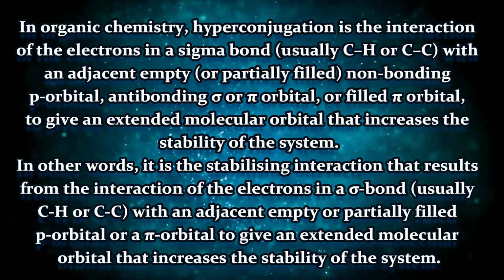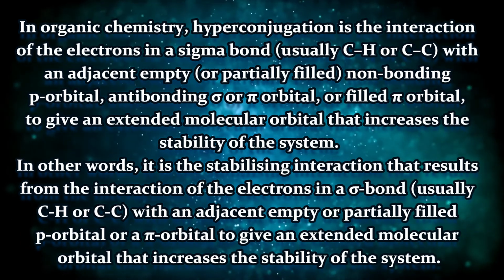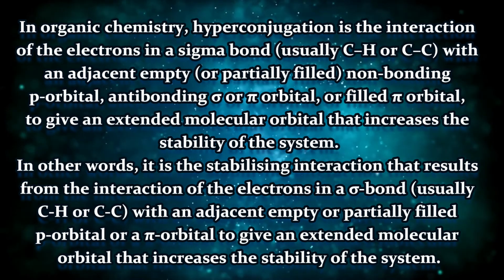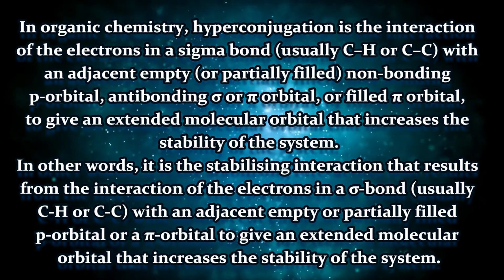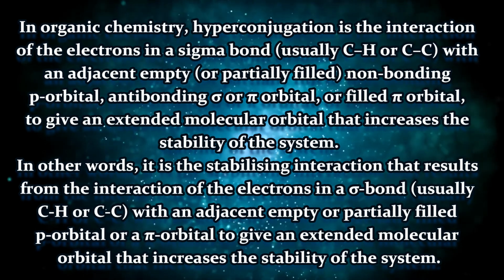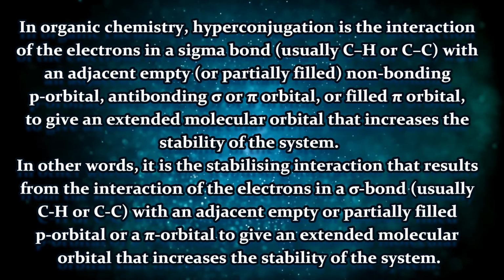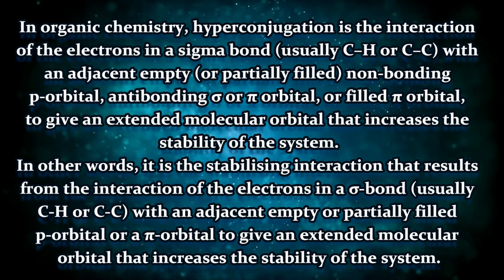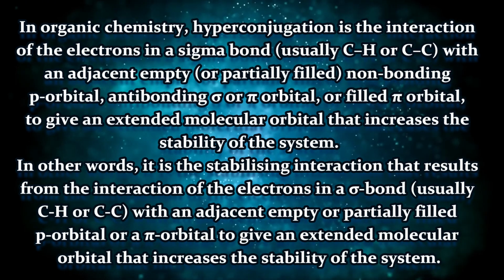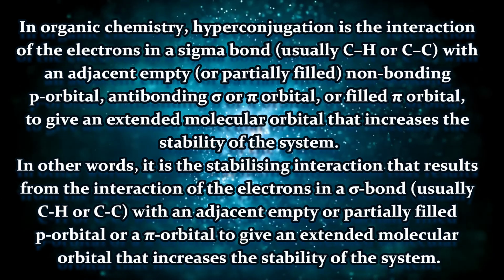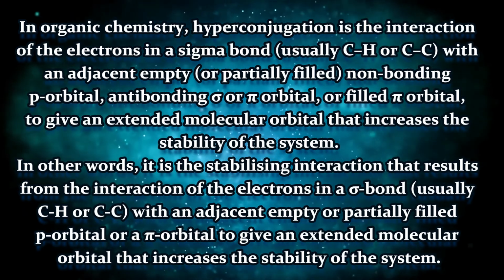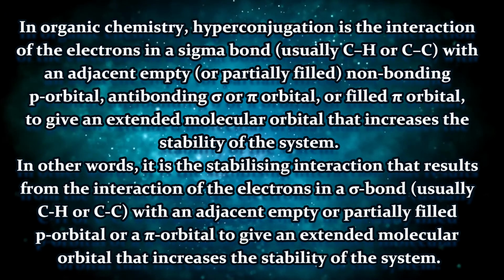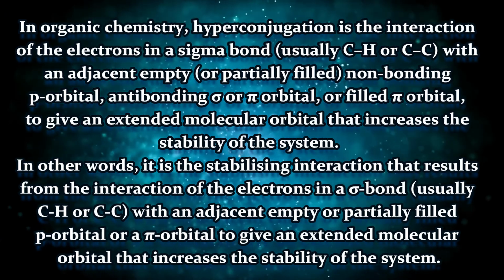Now if hydrogen is H plus, that means the bond it has made with the carbon is broken, right? So here what is happening? The three hydrogens are toggling the sigma bond with the carbon, right? So this particular thing is called hyperconjugation. Okay, no need to be hyper about it, it is not a matter to be hyper about. It is very, very simple, and it is a permanent effect.